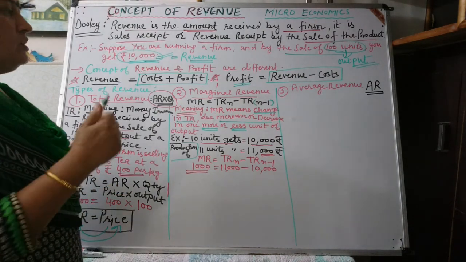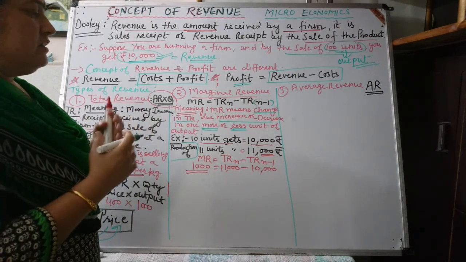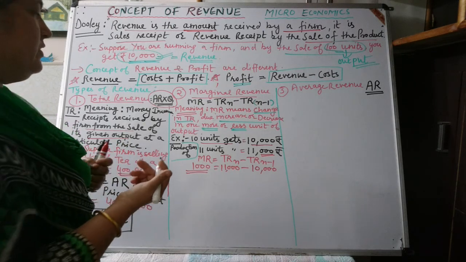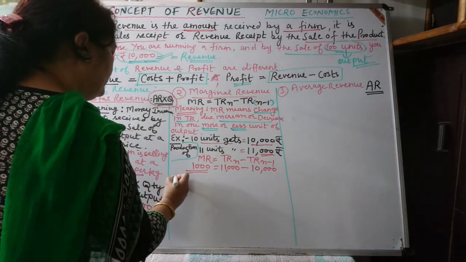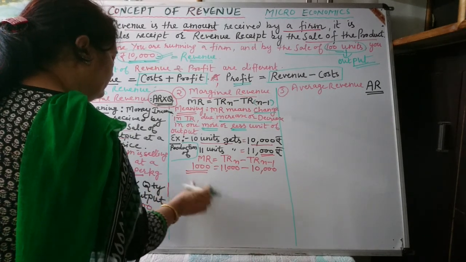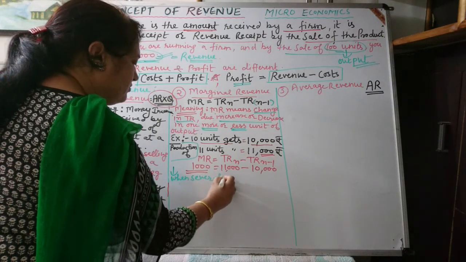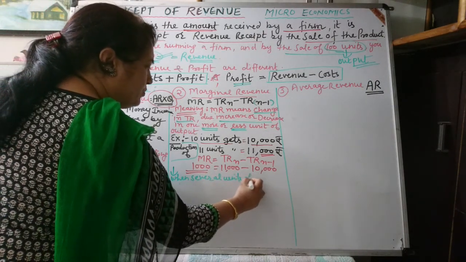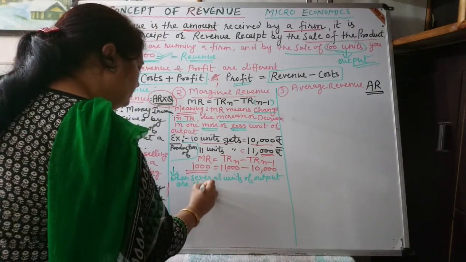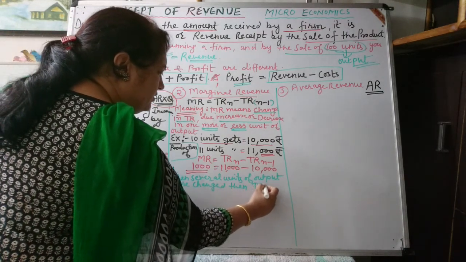Now one more thing I want to explain, that change doesn't take place only when a single unit is changed. Whenever several units of output are changed, then there will be a change in marginal revenue.